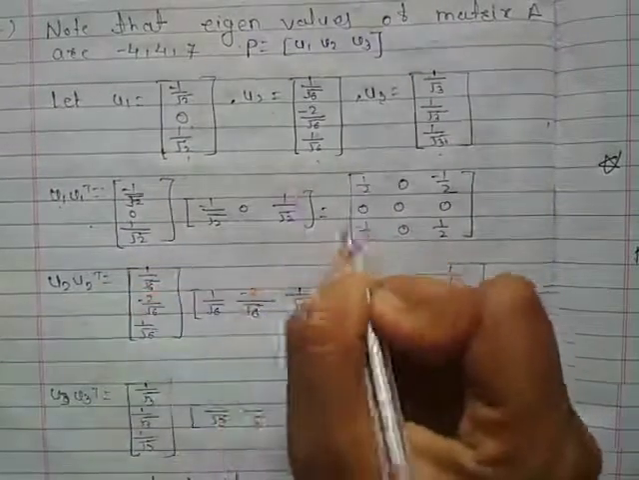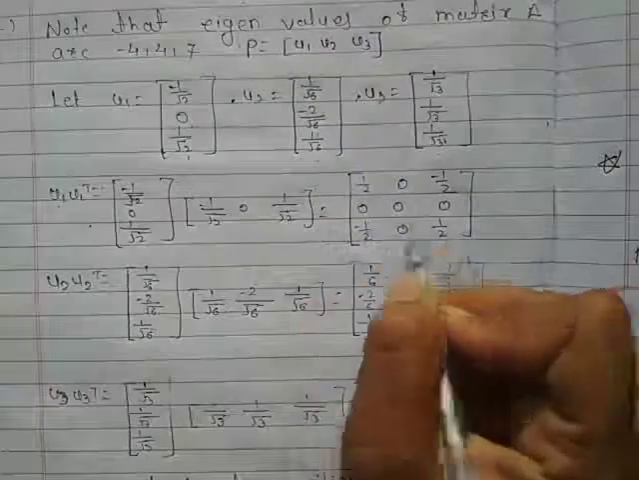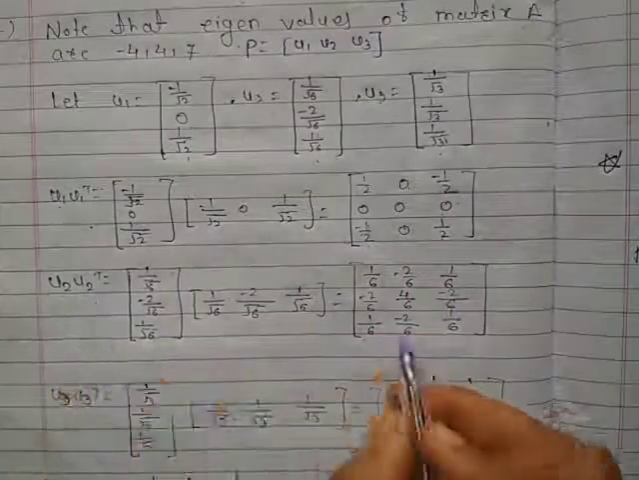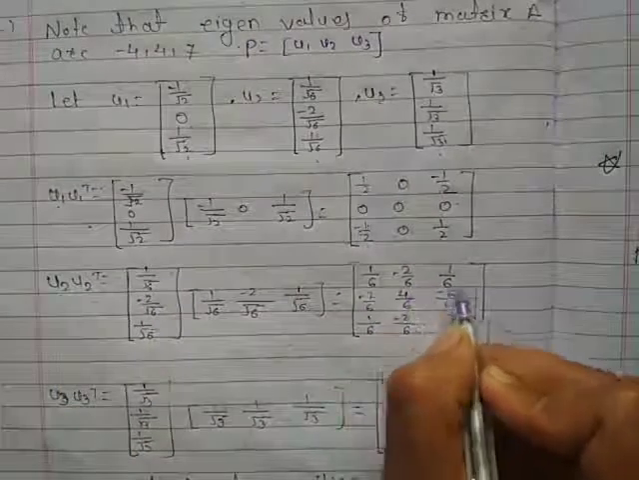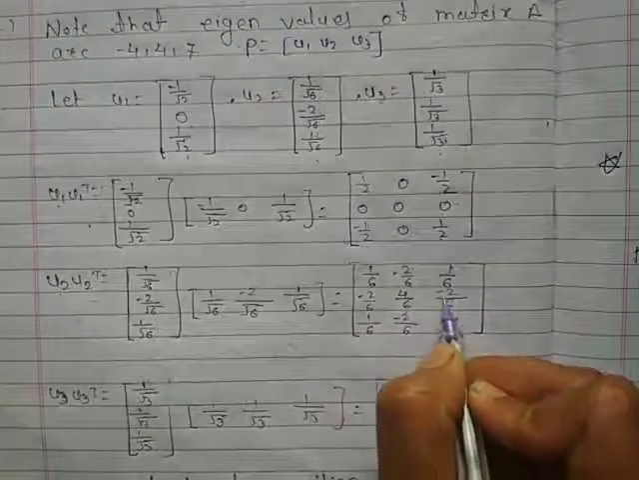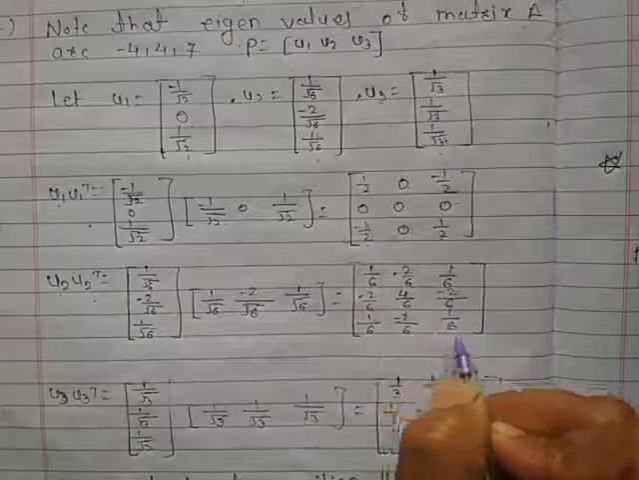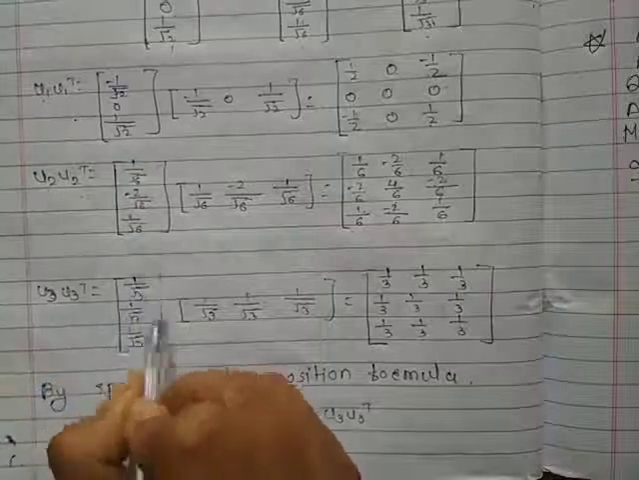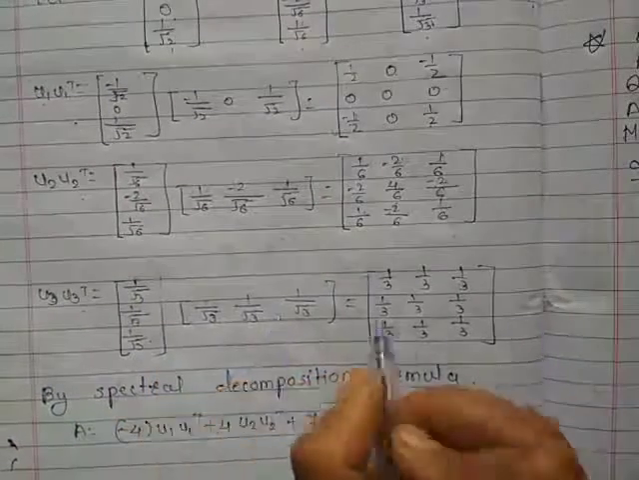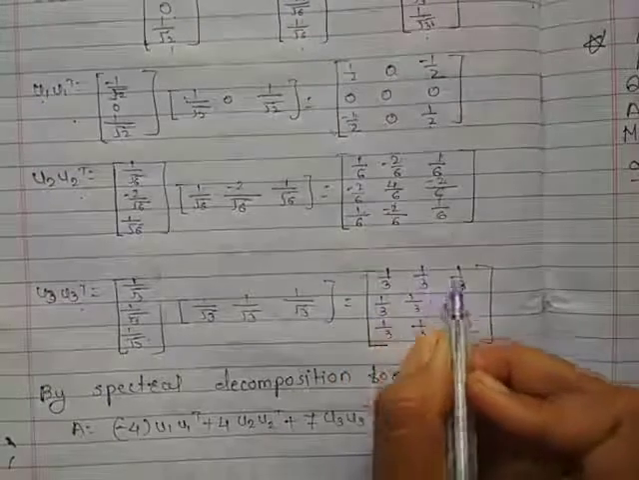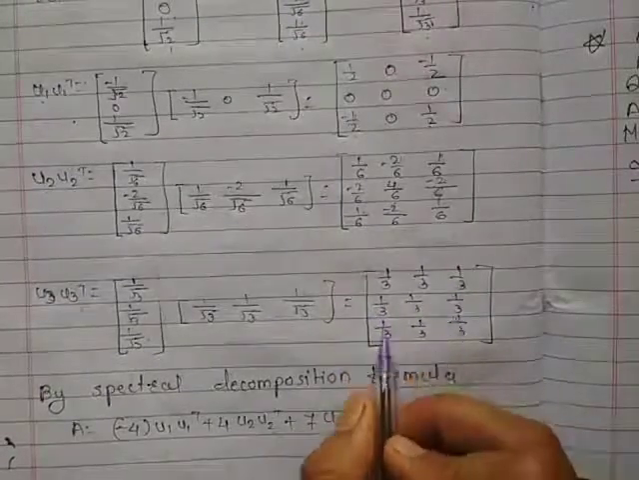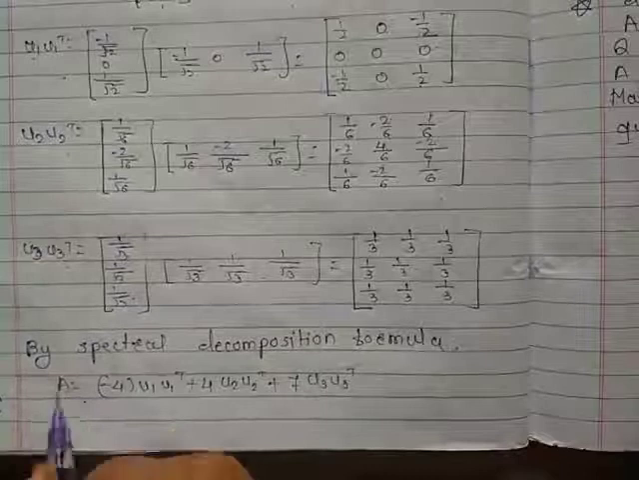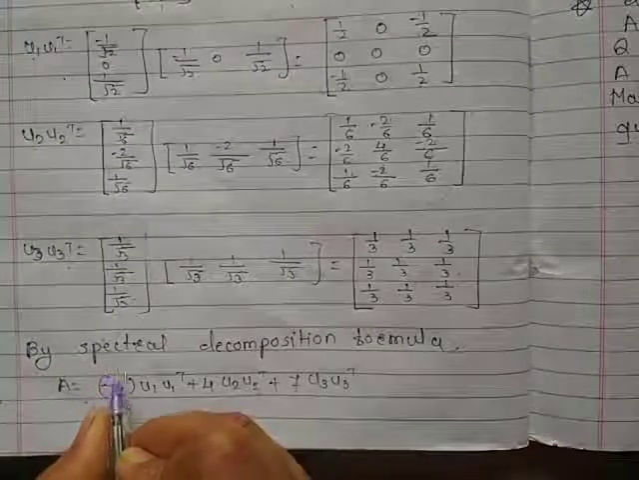Which equals matrix [1 by 2, 0, minus 1 by 2; 0, 0, 0; minus 1 by 2, 0, 1 by 2]. Verify this. Next is U2 into U2 transpose, which equals [1 by 6, minus 2 by 6, 1 by 6; minus 2 by 6, 4 by 6, minus 2 by 6; 1 by 6, minus 2 by 6, 1 by 6]. Verify this. Next is U3 into U3 transpose. U3 is this matrix and U3 transpose is this matrix, which equals the matrix with every entry 1 by 3.